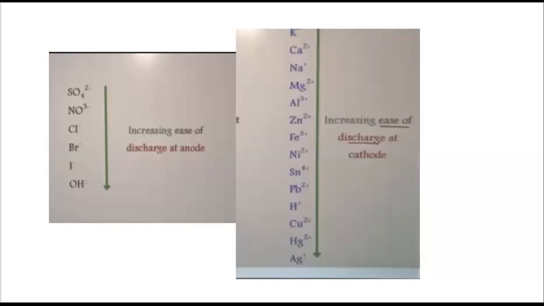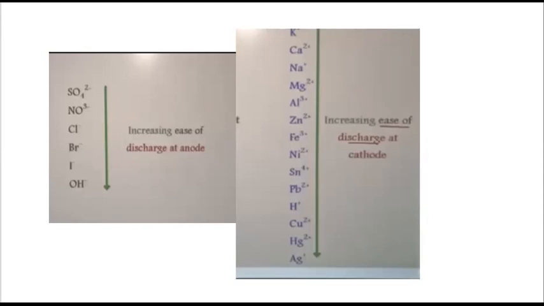That is why sodium ion will not be liberated, while hydrogen gas will be liberated. Means the one which has the higher electrode potential will be liberated. The one which has the lower electrode potential will not be liberated. So for sodium ion it is less and for water it is more. That is why hydrogen ions will get discharged, not sodium ions.